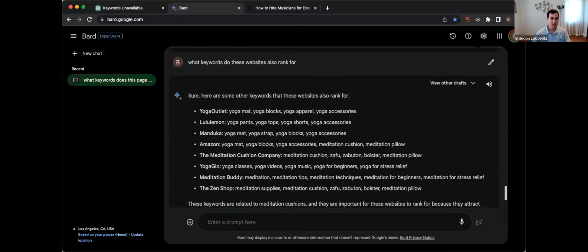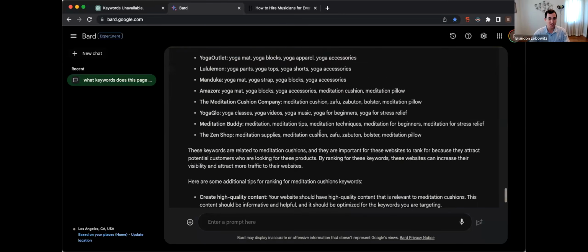And sometimes it's not going to work. So with Bard, you might have to ask the same question twice. It might say the first time we can't help you out, but then the second or third time it'll help you out. It's really strange. So if it doesn't always work, try it a few times and you'll see that eventually it will start working.